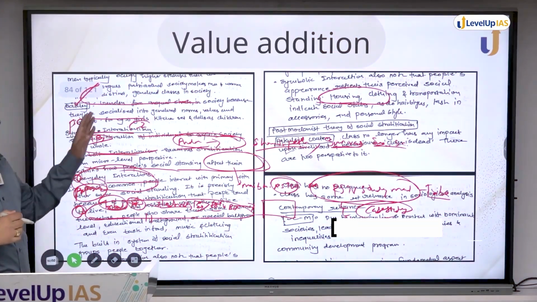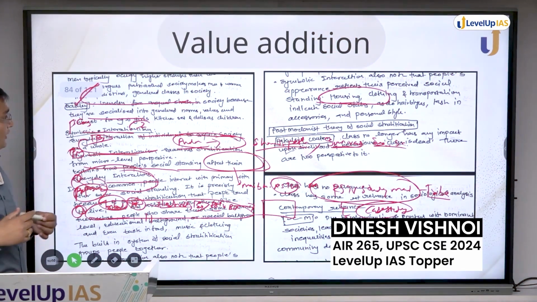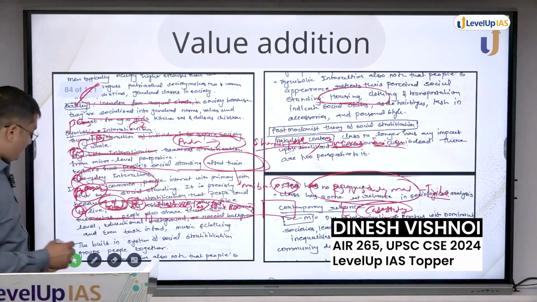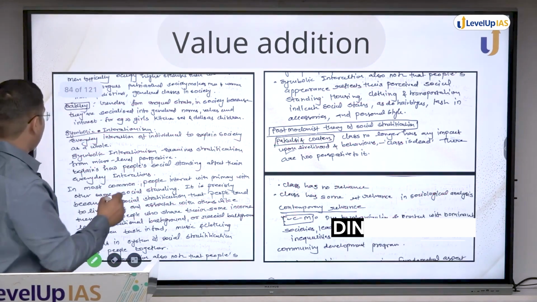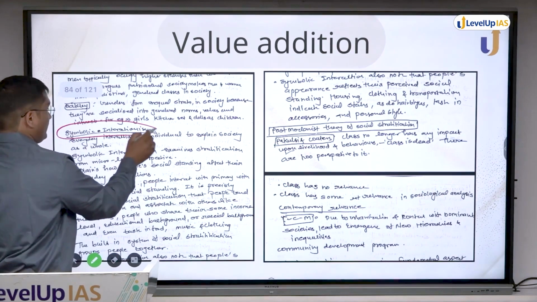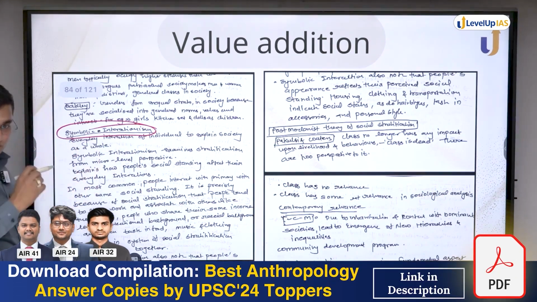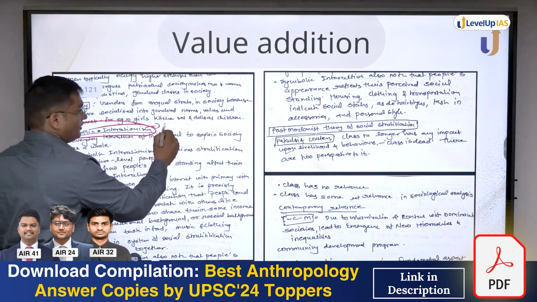This was about how I covered my whole syllabus. Now I will show how different value additions I have done in my different answers. Symbolic interactionism: there was a question on social stratification this year, a 20 marker.